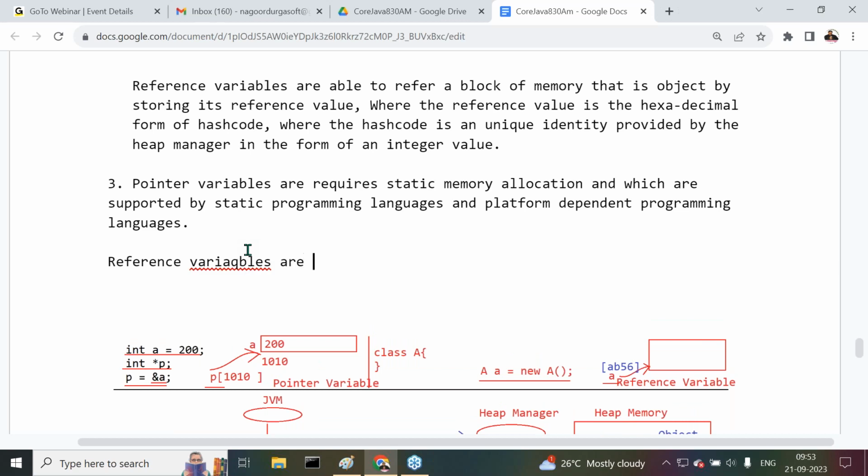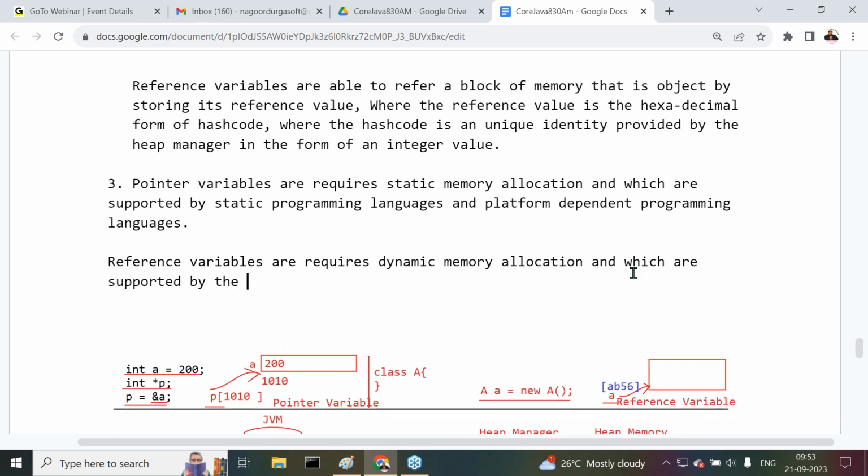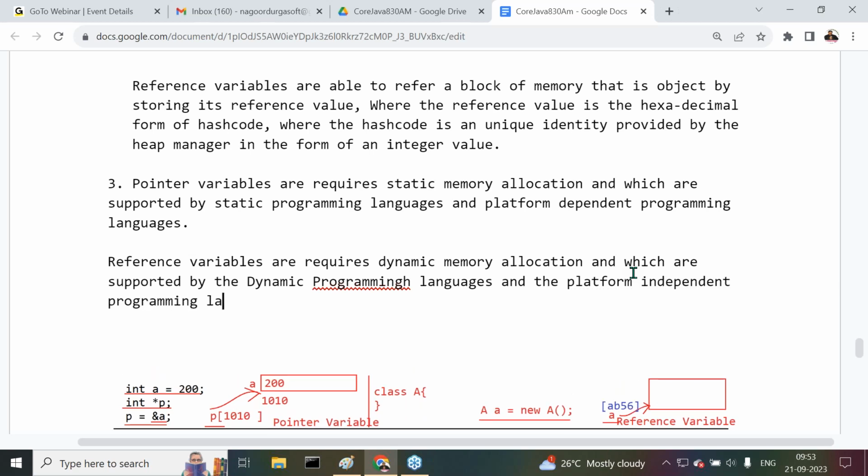Next one is what there? Reference variables require dynamic memory allocation and which are supported by the dynamic programming languages and the platform independent programming languages. Right, sir. These are mainly the differences we have to identify clearly.